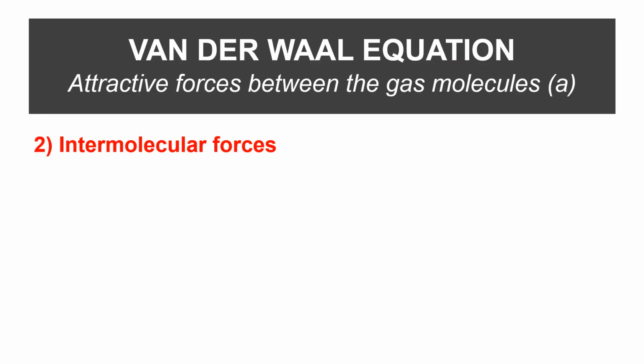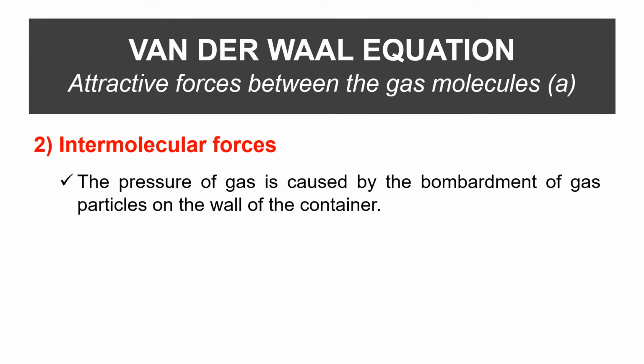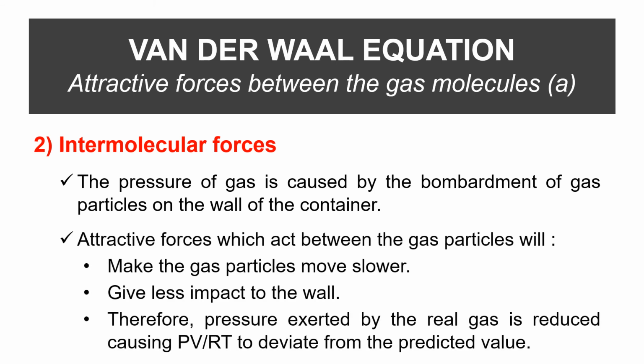The pressure of gas is caused by the bombardment of the gas particles on the wall of the container. But the existence of the attractive forces which act between the gas particles will make the gas particles move slower and give less impact to the wall. Therefore, the pressure exerted by the real gas is reduced, causing the PV over RT to deviate from the predicted value.